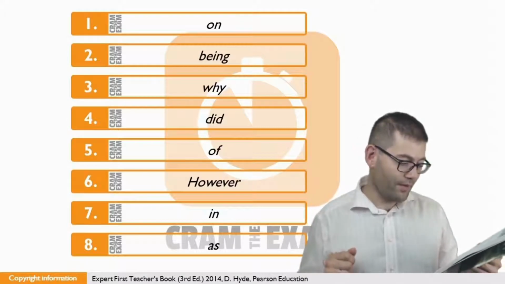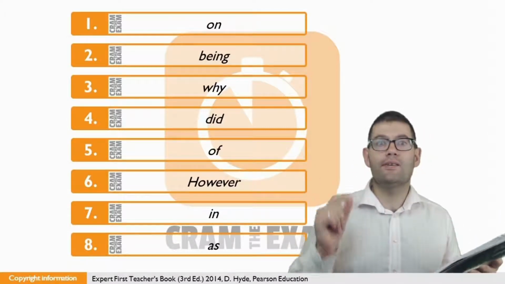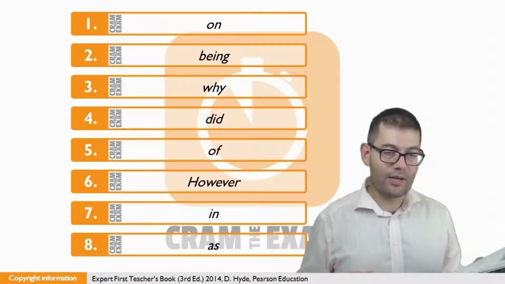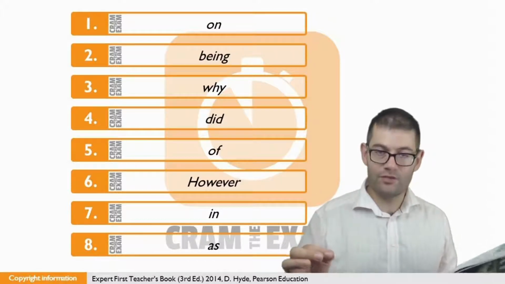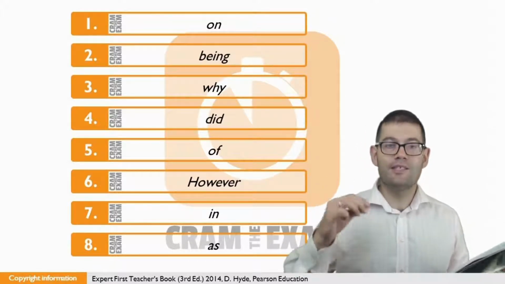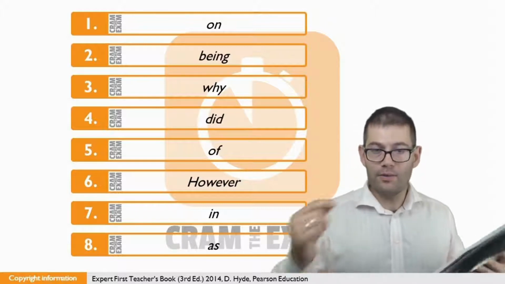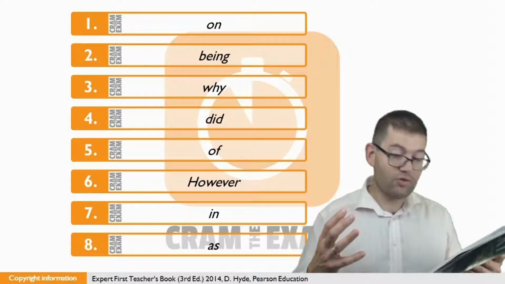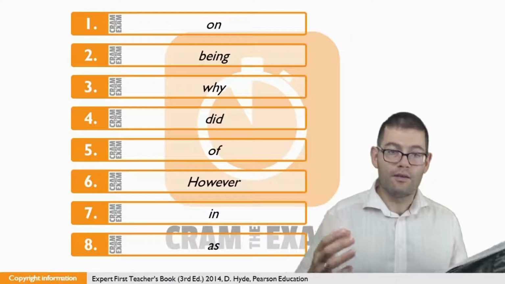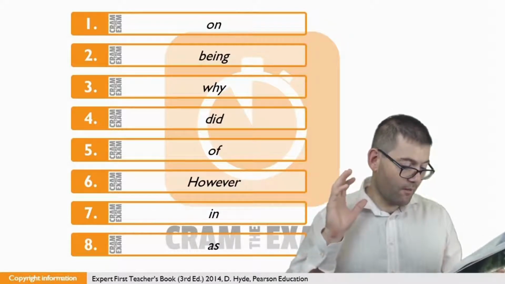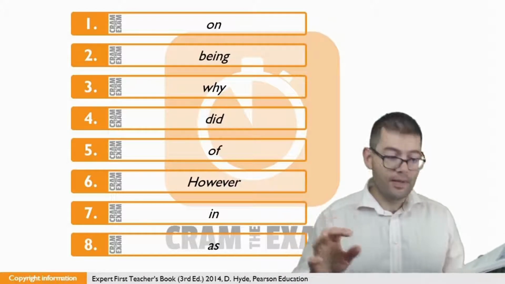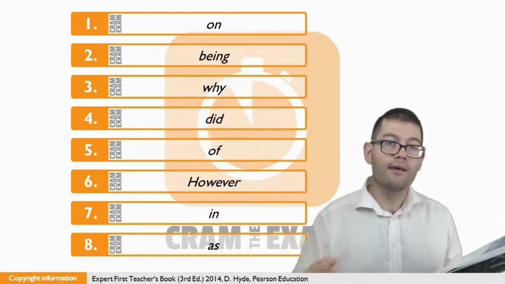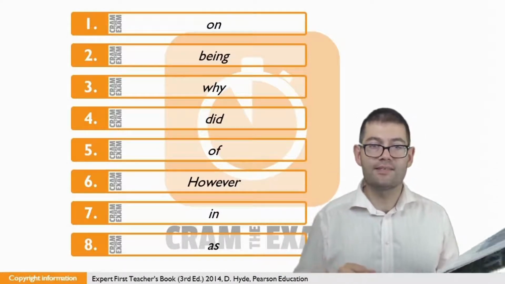For question number 3, if we have a look at right at the end of the sentence, we can see that there is a question mark, which tells us that there must be a question word. And we can quickly work out that what we need in this gap is the question word. Now, the question word we need is determined by what it is that we are questioning, or what is the basis of the question. And if we have a look at the context, we are basically trying to work out or explain people's activities. And in order to explain something, you need the question word why. And that's why is the answer in this case.